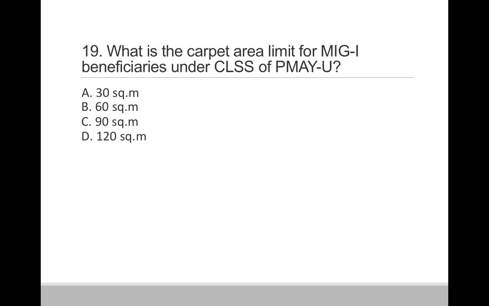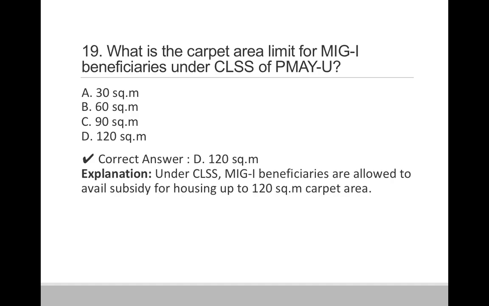Question 19. What is the carpet area limit for MIG1 beneficiaries under credit linked subsidy scheme of PMAY urban? Option A 30 square meter, option B 60 square meter, option C 90 square meters, and option D 120 square meter. So correct answer is option D 120 square meters. So under credit linked subsidy scheme, MIG1 beneficiaries are allowed to avail subsidy for housing up to 120 square meter carpet area.